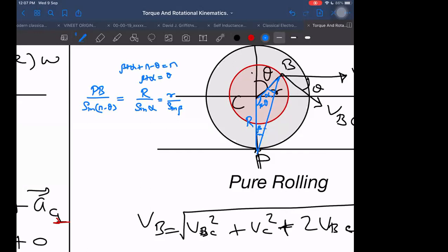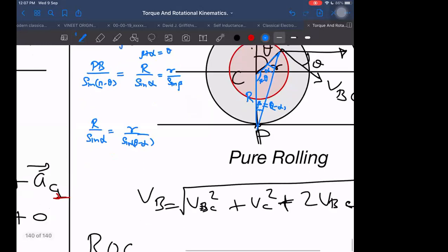So beta is theta minus alpha. So we can write r upon sine alpha is equal to small r upon sine of theta minus alpha. Except alpha, we know everything.